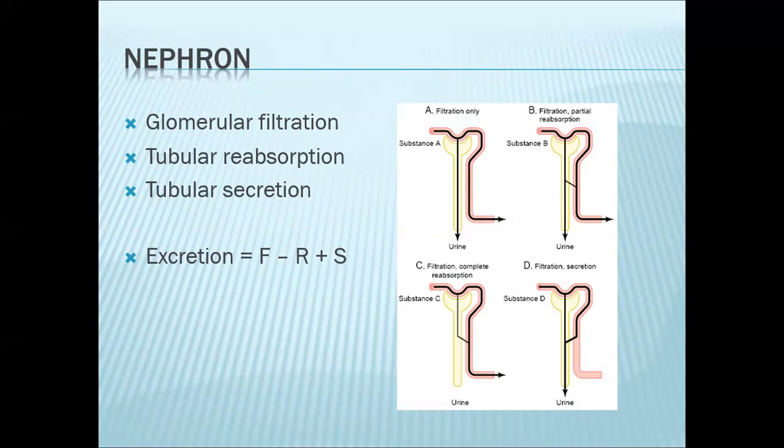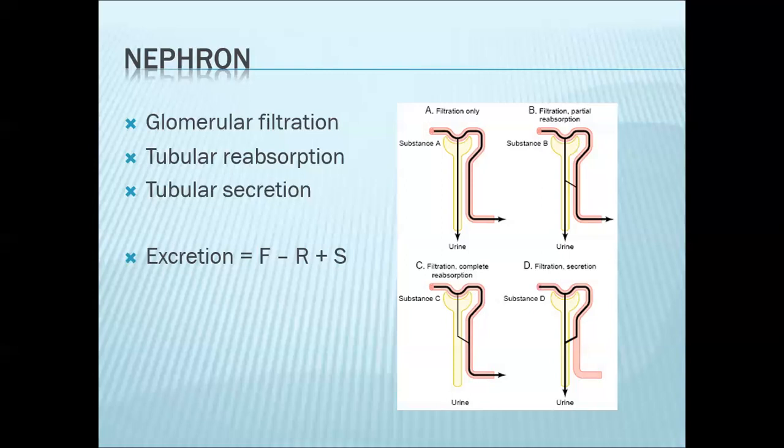For substance B, it is filtered, and some of it will have to be reabsorbed. Now, not all of it will be reabsorbed completely, such that if you get a urine sample, substance B will still be present in the urine.